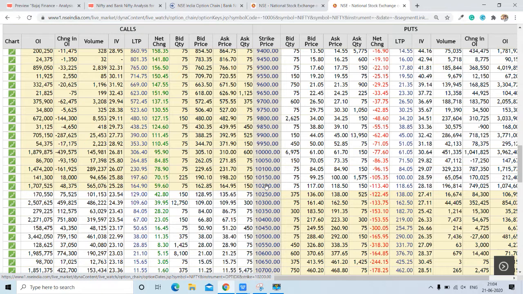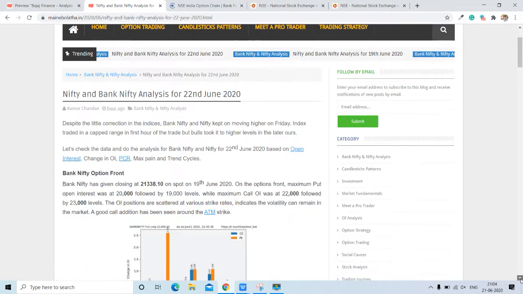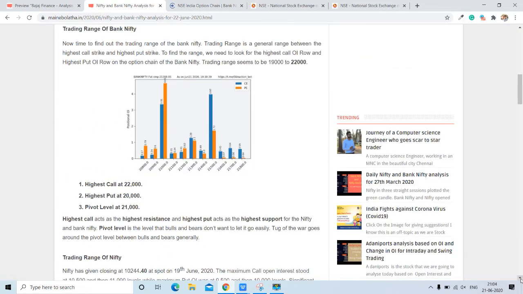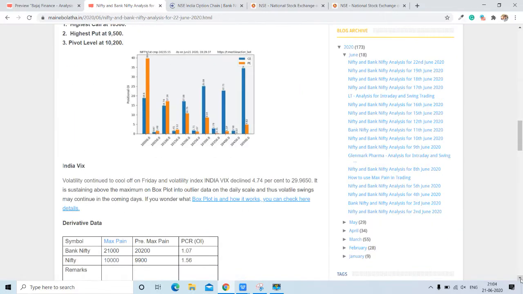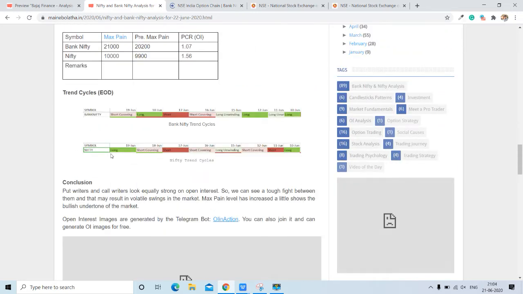Let's see. We will also check out the trend cycle for both of them. For that purpose, we will go towards our blog, and I will put the link so you can also check it out in the video description. Here we will check the max pain. Max pain of Bank Nifty has increased, and also the Nifty has increased. This shows a bullish sign as well. Now if we go through the Bank Nifty trend cycle, see this cycle is mixed, and also see the Nifty cycle. This Nifty cycle also looks mixed.